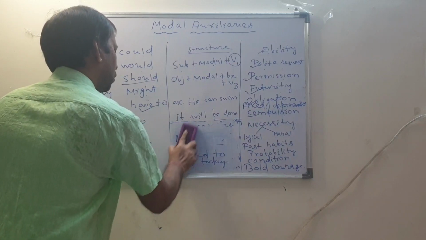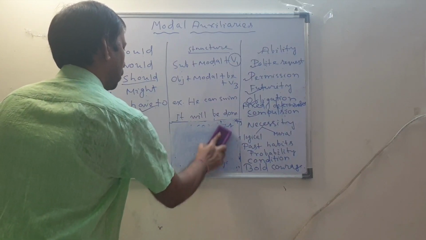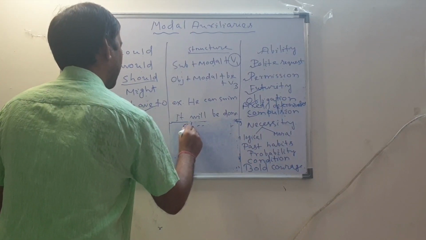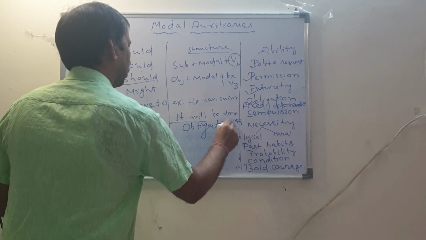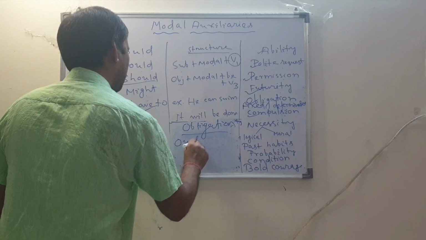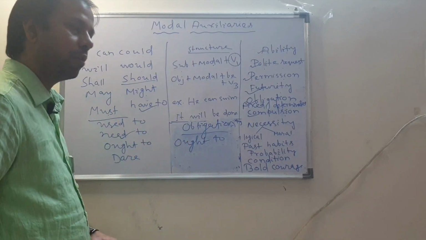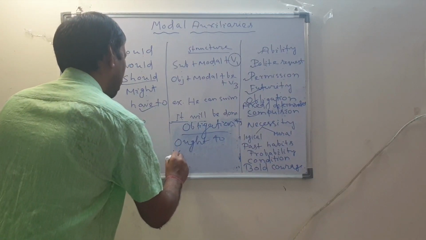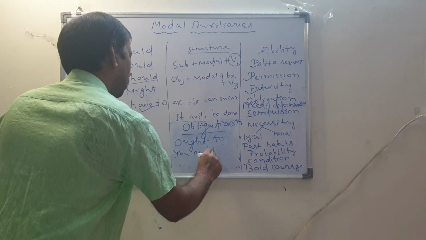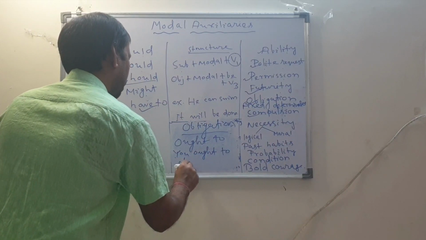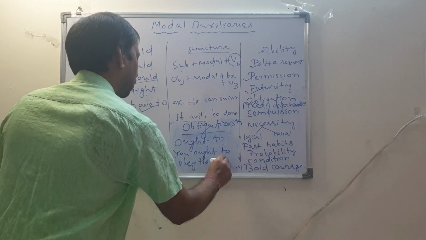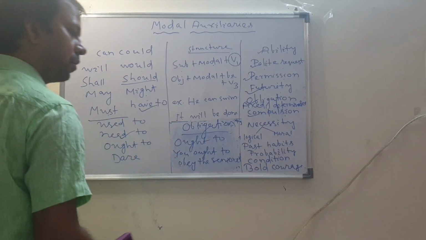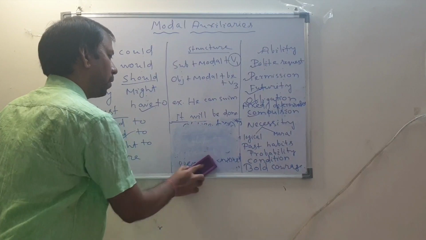Then ought to. Ought to is just like should. Ought to is also moral obligation. The same as should, ought to. We ought to obey our motherland. You ought to pay respect to your seniors. You ought to obey the seniors. This is also morally binding, just like should. Actually ought to and should are interchangeable. There is not much difference between ought to and should.